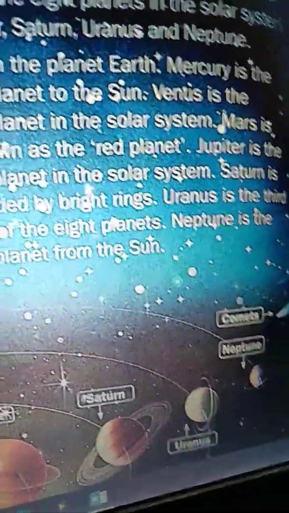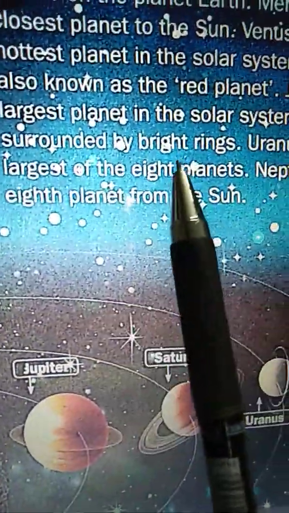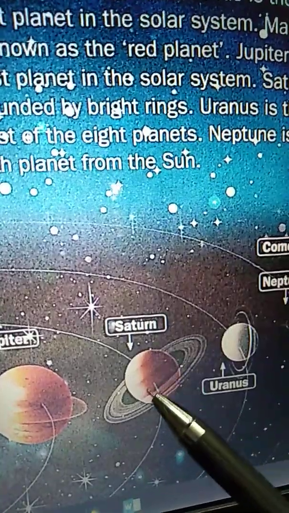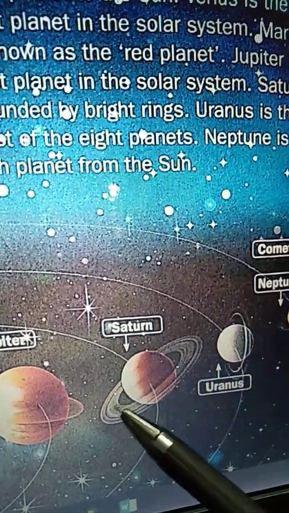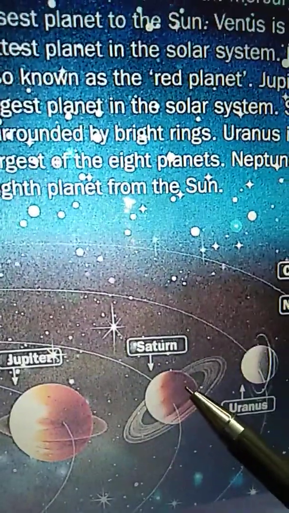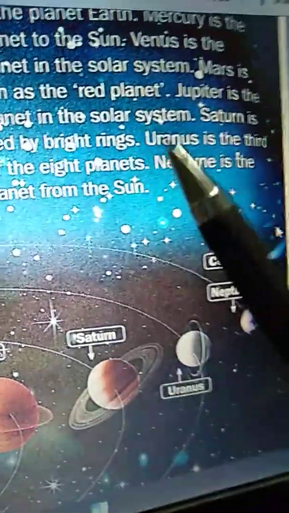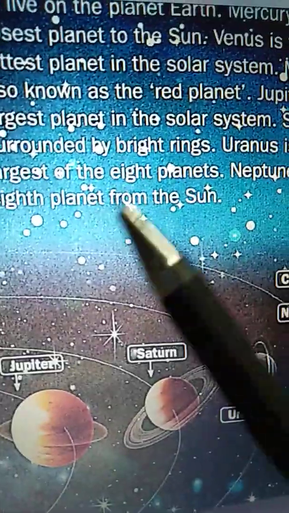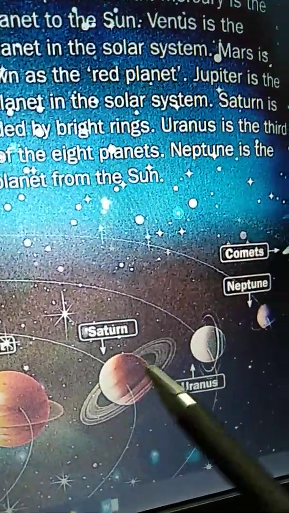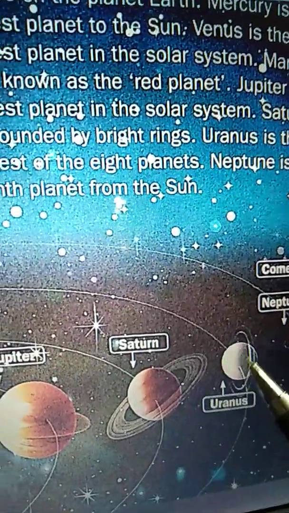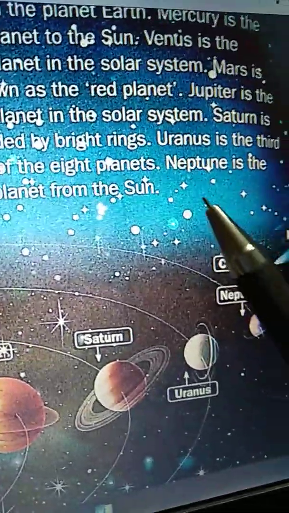Saturn is surrounded by bright rings. We can see clearly in this picture. Uranus is the third largest of the 8 planets.